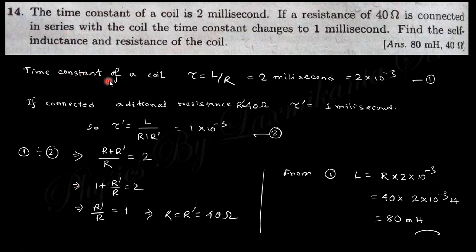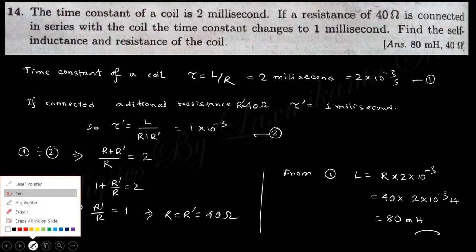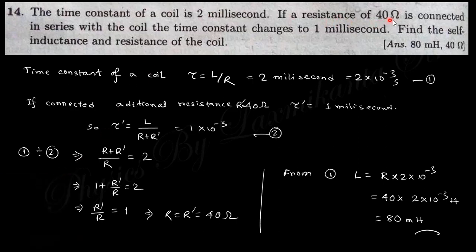The time constant of a coil is 2 millisecond, that is 2 into 10 to the minus 3 second. Now if a resistance of 40 ohm is connected in series with the coil, the time constant will change. When only the coil is connected, the time constant is tau equal to L by R.